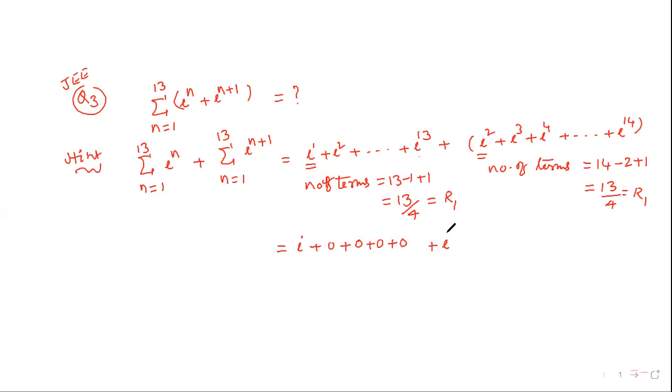Here i squared is remaining, here also 4 groups are zeros. Okay? Therefore, here is i plus i squared. Therefore, i minus 1 is the answer. Very simply, it will be closed. Now we can understand clearly. Different methods they will apply, but this is a very simple method to do the problems.